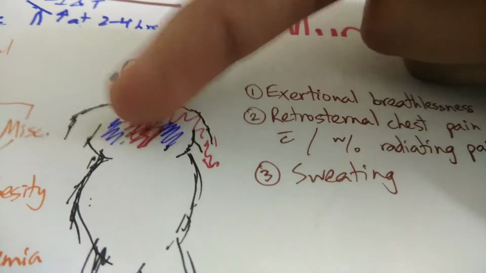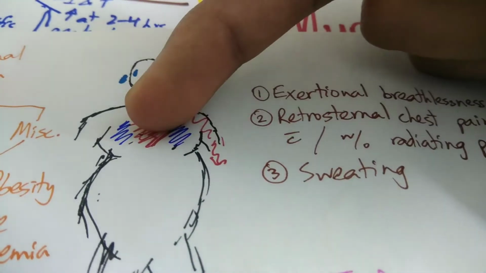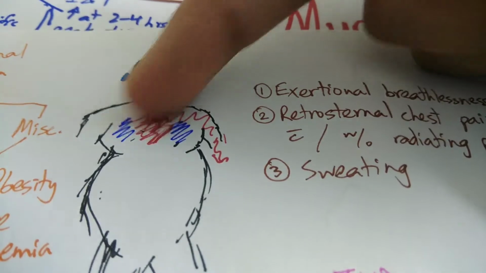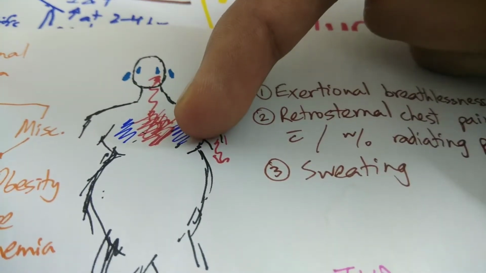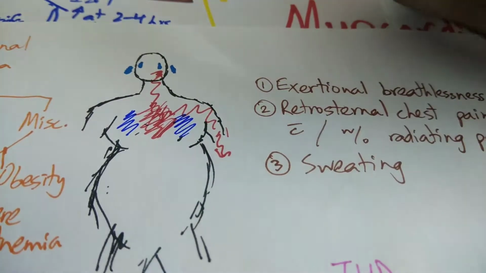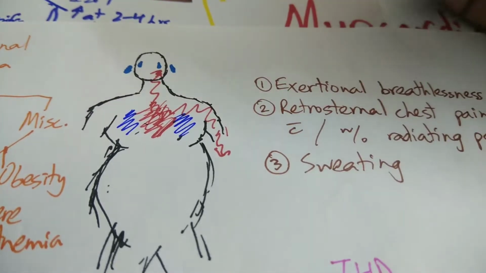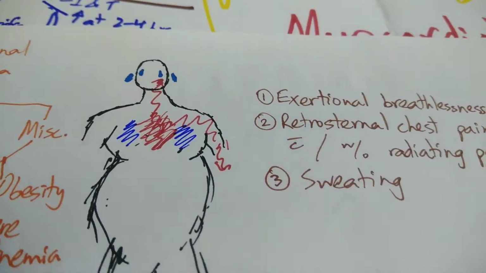Retrosternal chest pain can either be localized over here or could possibly radiate to the jaw, up to the neck, or to the shoulder, the left arm, left forearm, or the ulnar border of the medial aspect of the left hand. All right, and there can be profuse sweating.